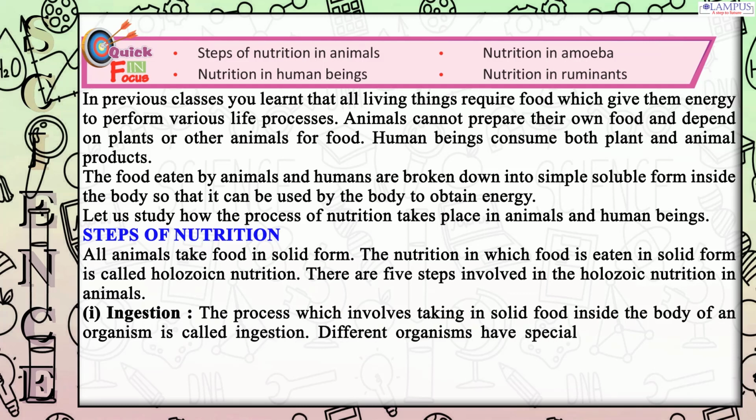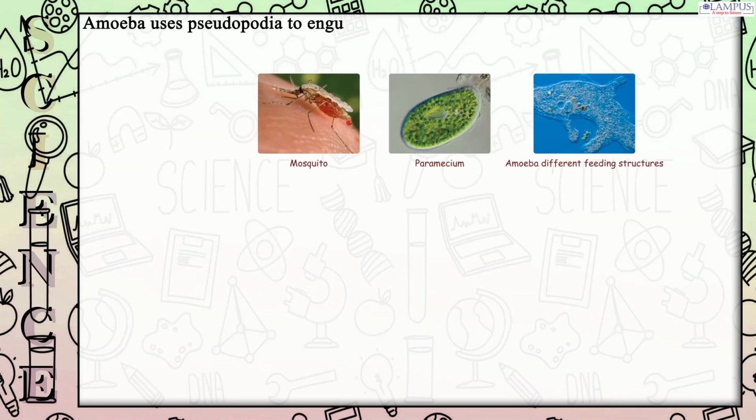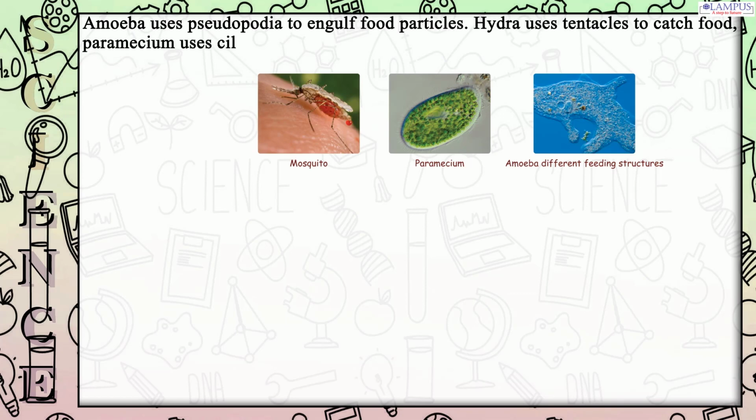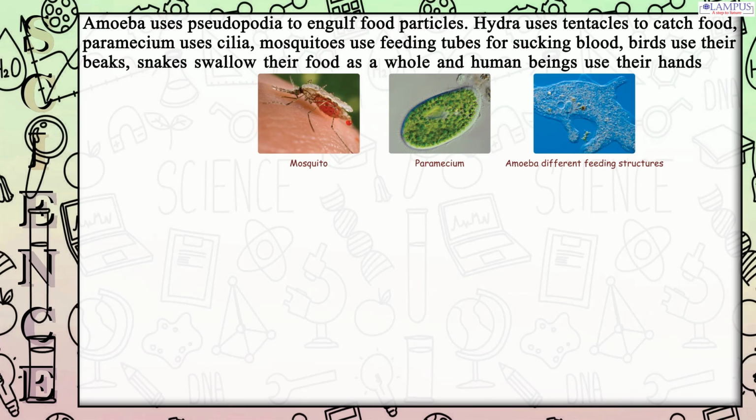Different organisms have special body structures for taking food. Amoeba uses pseudopodia to engulf food particles. Hydra uses tentacles to catch food. Paramecium uses cilia. Mosquitoes use feeding tubes for sucking blood. Birds use their beaks. Snakes swallow their food as a whole, and human beings use their hands and mouth to take in food. 2. Digestion.